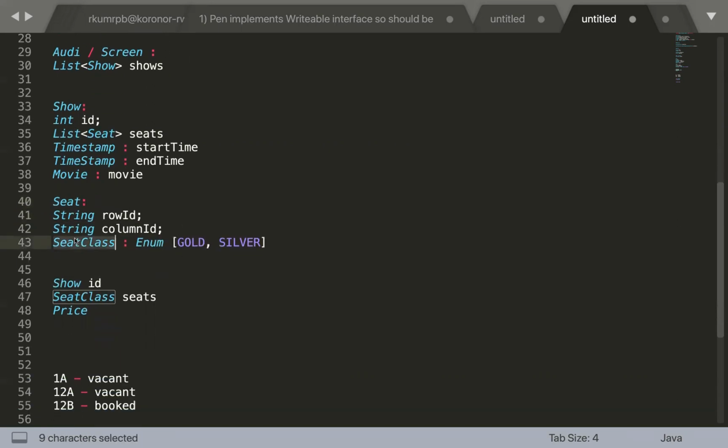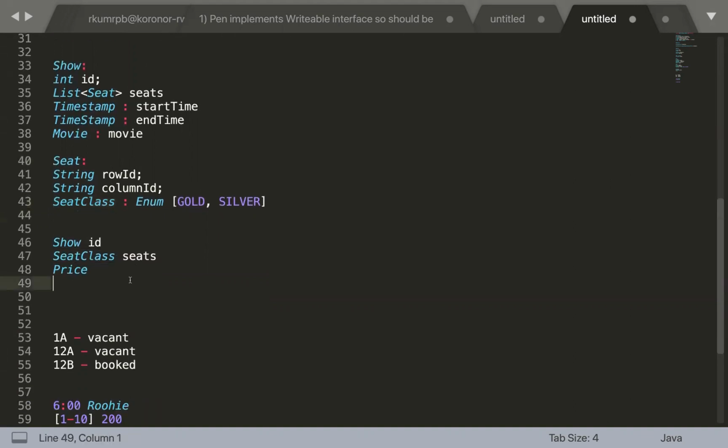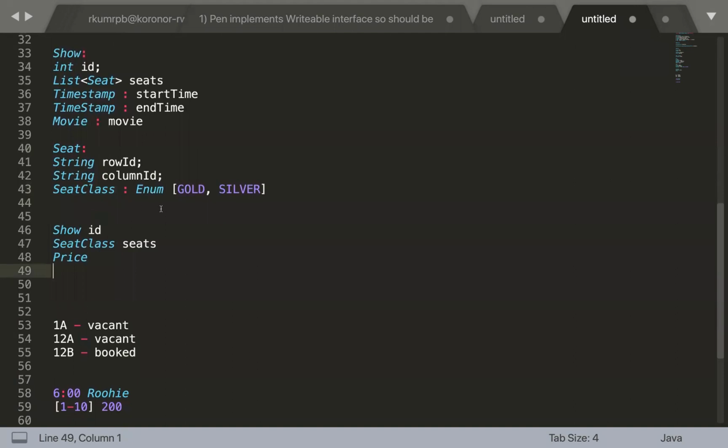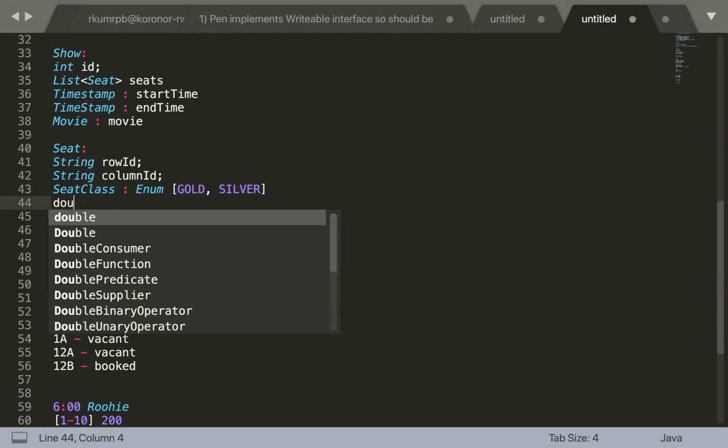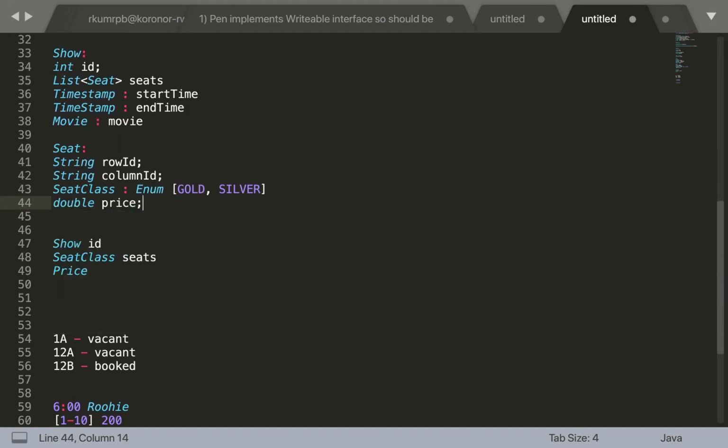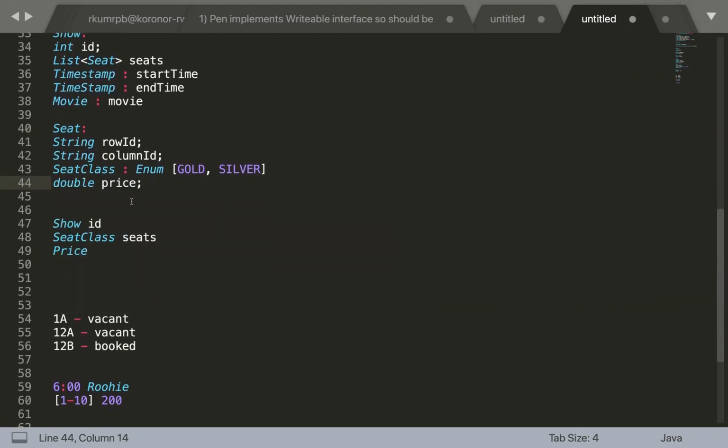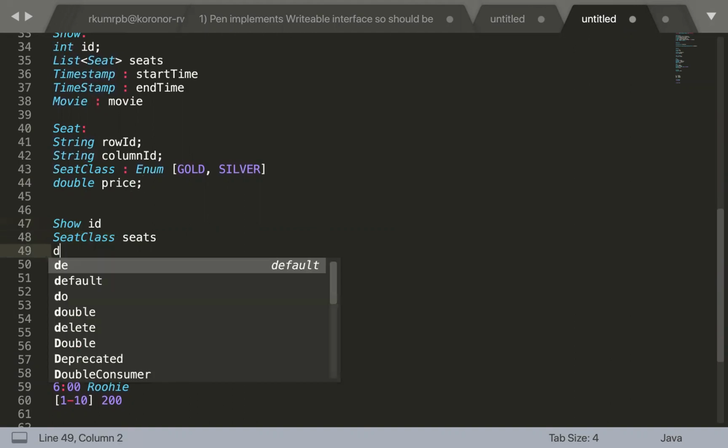And then we have something called seat class, which is nothing but an enum, which signifies what kind of seat that is, whether it's a gold seat, silver seat, platinum seat, or whatever, right? And then we have discussed one of the things. Either we can keep the price here, or we can move this pricing information to another class, which is going to have a show ID, a representation for the seat class, and the associated